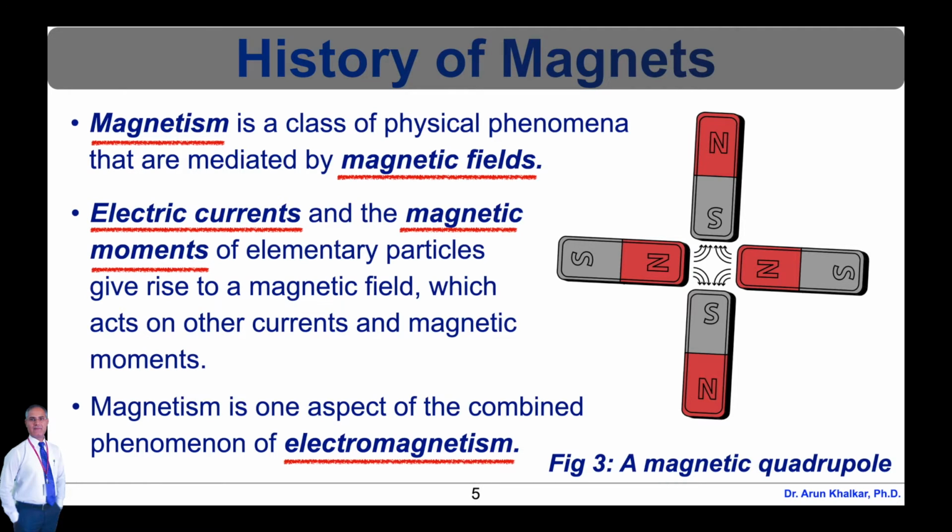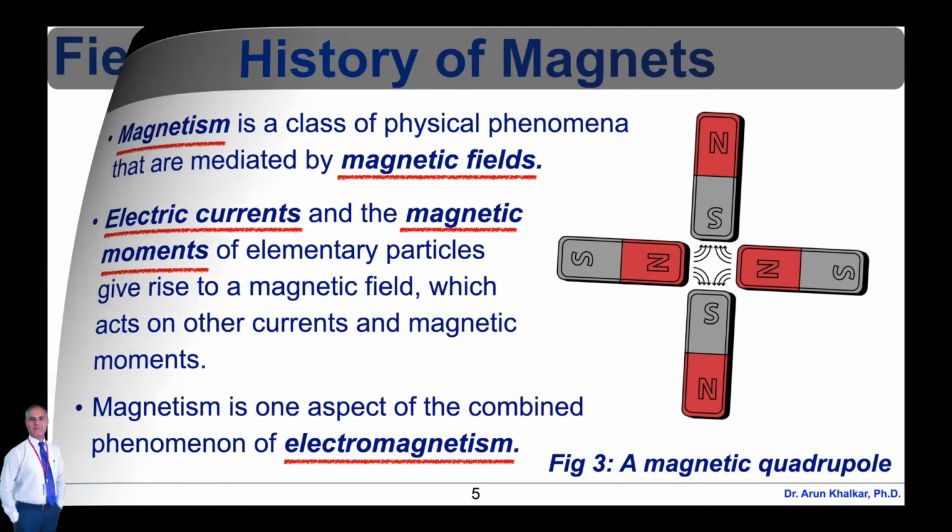Only a few substances are ferromagnetic. The most common ones are iron, cobalt, and nickel and their alloys. The prefix ferro refers to iron because permanent magnetism was first observed in the lodestone, a form of natural iron ore called magnetite, that is Fe3O4. In figure number 3, a magnetic quadrupole is shown.